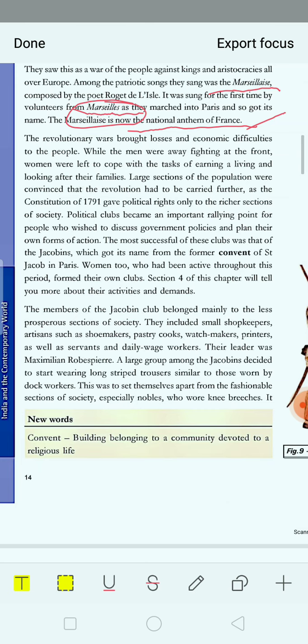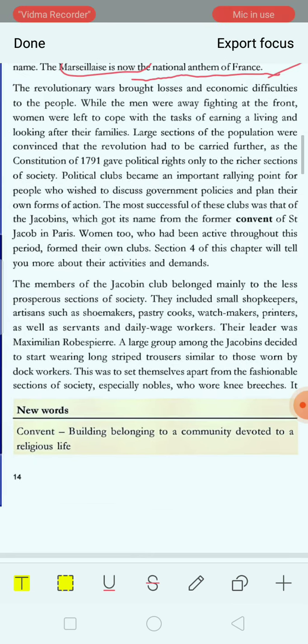The members were small shopkeepers, artisans such as shoemakers, pastry cooks, watchmakers, printers, as well as servants and daily wage workers. And the leader of the Jacobins Club was Maximilian Robespierre.